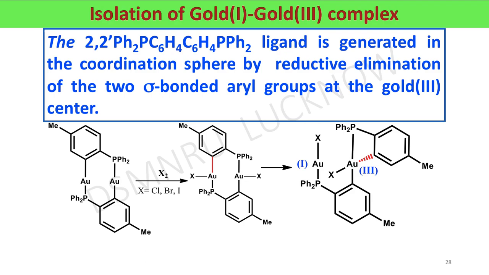Simultaneously, it is also a good example of inner sphere redox reaction. Here you can see that it is a best example of 1,4 migratory reaction. That is, one phenyl group is migrated from this gold atom to this gold atom. That is 1, 2, 3 and 4 bonds away. So it is a best example of 1,4 migratory reaction.